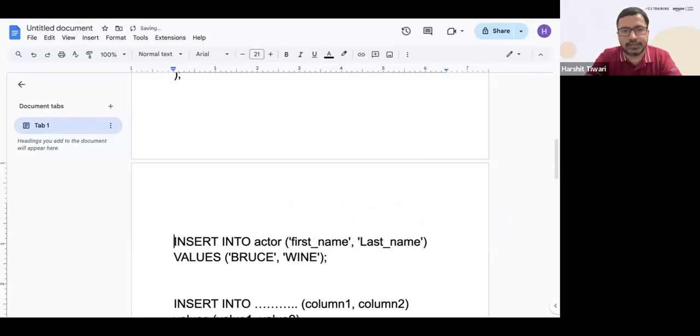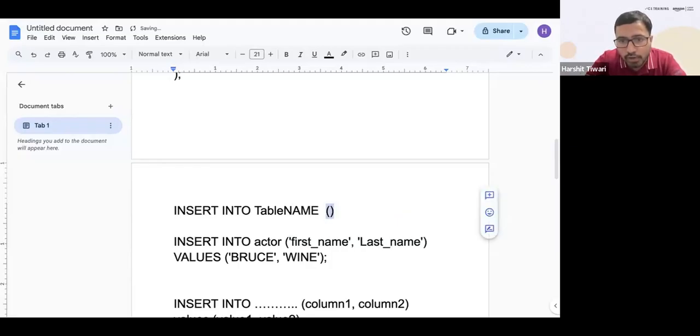So see, the syntax is like this: insert into table name, whatever is my table name. Then this bracket is important, it has to be there. Inside this you write the column names, these three columns or two columns, however many.